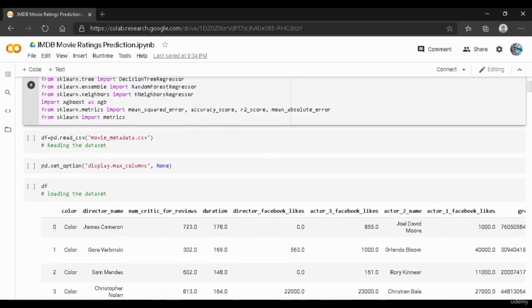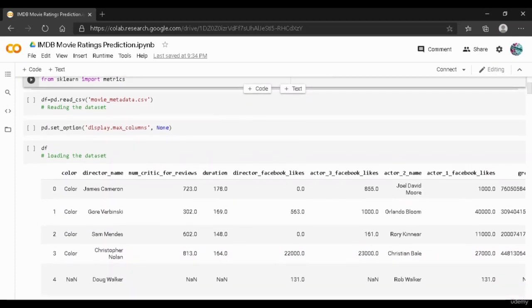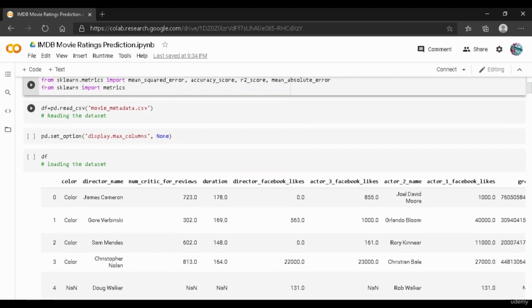And as you can see, these are nothing but our evaluation metrics. So let us go ahead and load our data. Before we load our data, we use the pd.read_csv code over here to read our CSV file. And the dataset is called movie metadata, which is in the form of a CSV file.